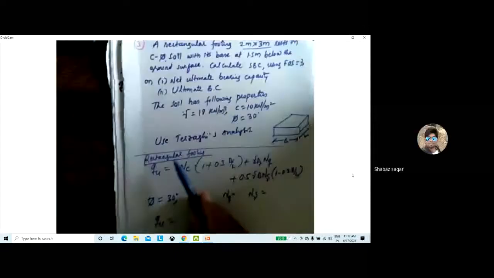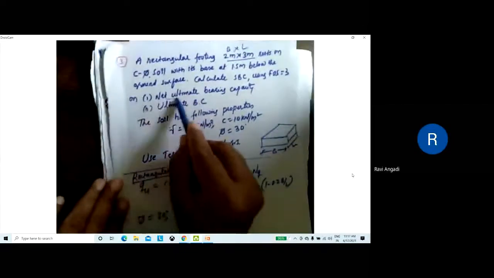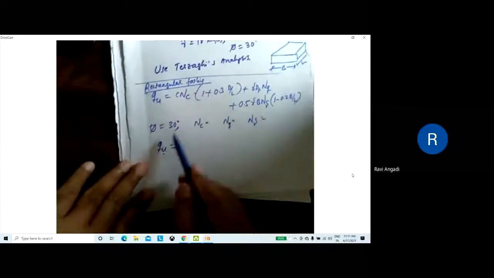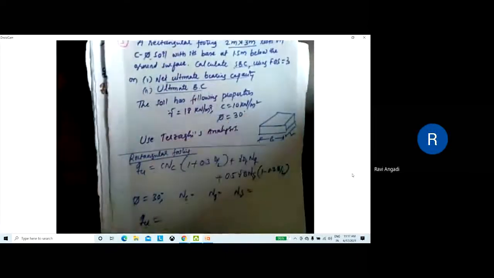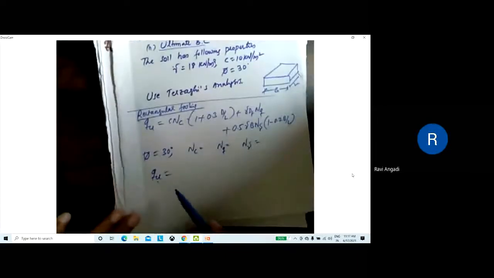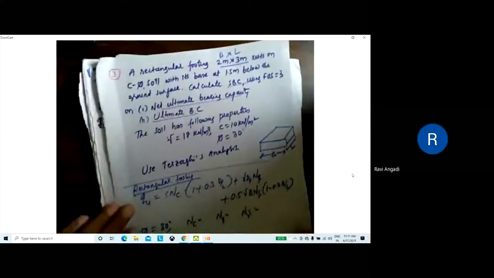They have given two conditions here, look: net ultimate bearing capacity and ultimate bearing capacity. For the ultimate bearing capacity you have to calculate what is the SBC. Then again for net ultimate you have to calculate SBC, both. So take it as an assignment and solve it.